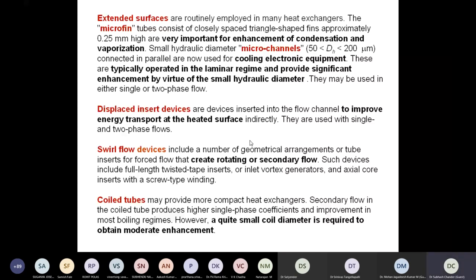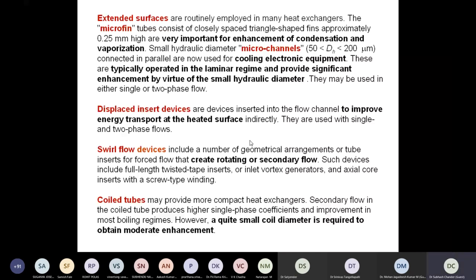So we use microchannels. In electronic component cooling, we use microchannels of size 50 to 200 micron hydraulic diameter. We can lay down different channels on the chip surface. They can be used as extended surfaces, and they can provide enhancement in the heat transfer.